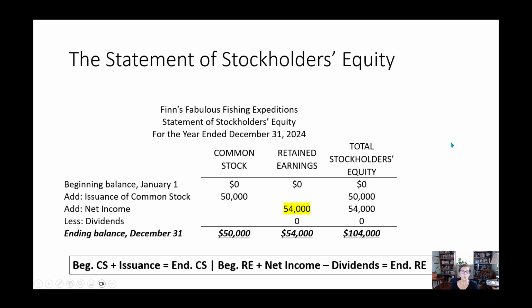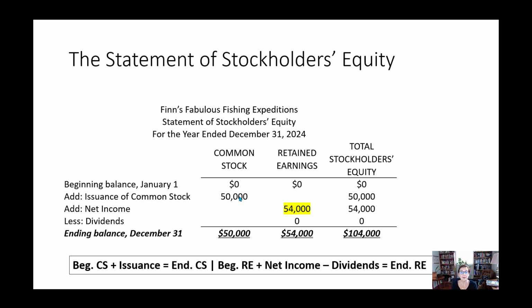So statement of stockholders' equity, it looks a little complicated, but it's not too bad. Again, notice it has a three-part heading, right? The beginning balances here are all zero because this company just began in business this year. Now here are our formulas. Beginning common stock plus any stock that was issued during the year. Issuing common stock means that people contributed money to the company. Add those two together and you get your ending balance at the end of the period.